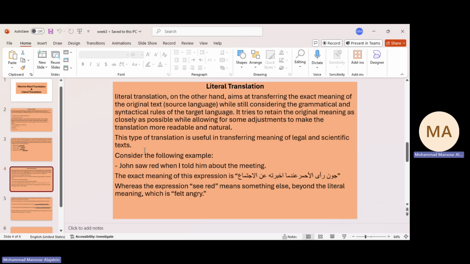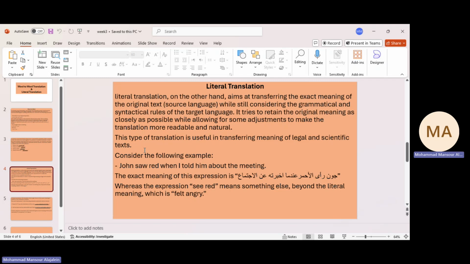Translation tries to return the original meaning as closely as possible while allowing for some adjustment. And with adjustment, we can adapt the meaning of a word according to the meaning of a sentence or a phrase. This type of translation is useful in transferring the meaning of legal and scientific text.